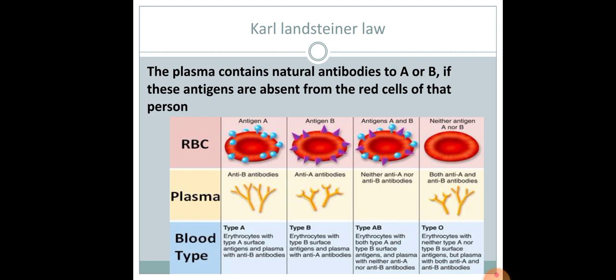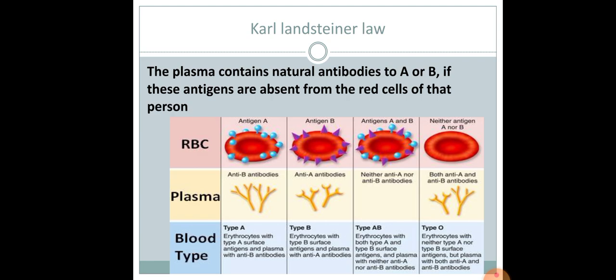Coming to Karl Landsteiner's law, the plasma contains natural antibodies to A or B if these antigens are absent from the red cells of that person. Here we can see if antigen A is present on the RBC membrane, then the plasma will contain anti-B antibodies.